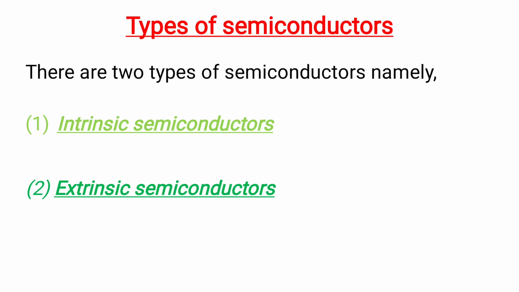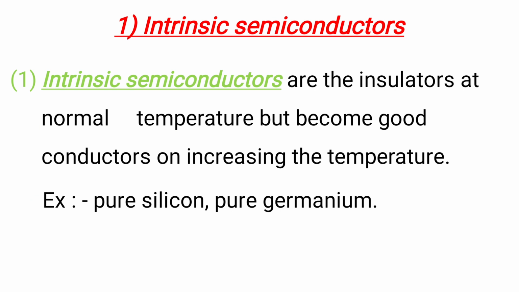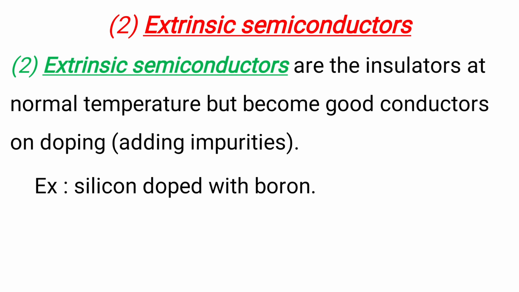Okay, let us know the different types of semiconductors. There are mainly two types: intrinsic semiconductors and extrinsic semiconductors. Intrinsic semiconductors are insulators at normal temperature but become good conductors on increasing the temperature. Examples are pure silicon, pure germanium. Extrinsic semiconductors are insulators at normal temperature but become good conductors on doping or adding impurities. Example is silicon doped with boron.